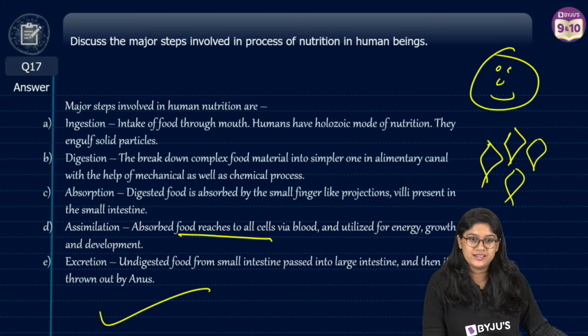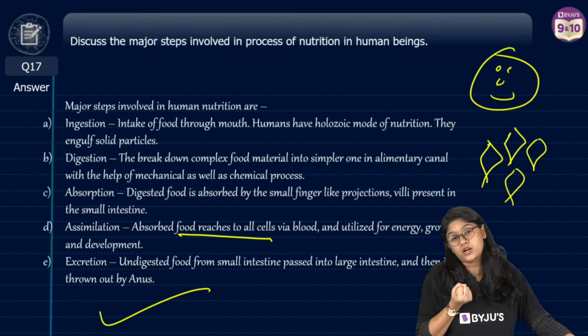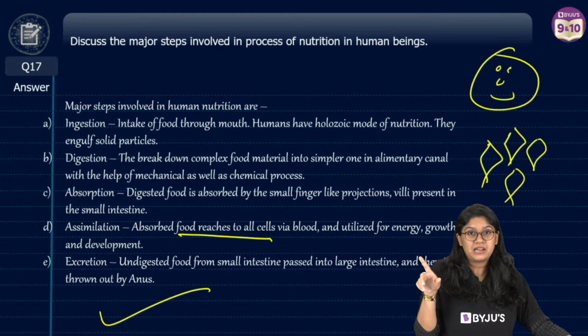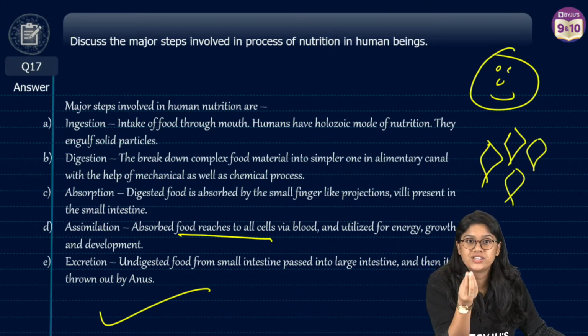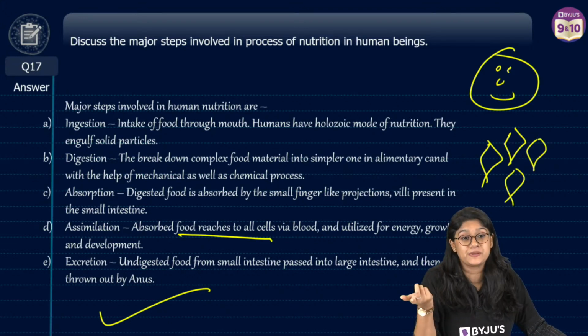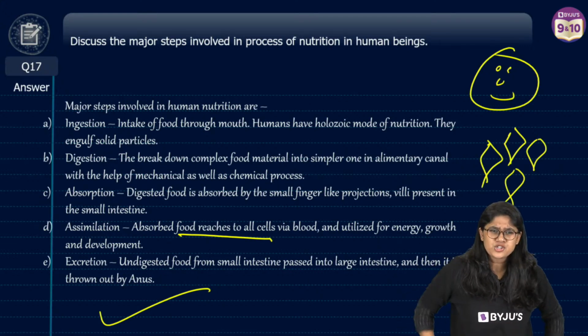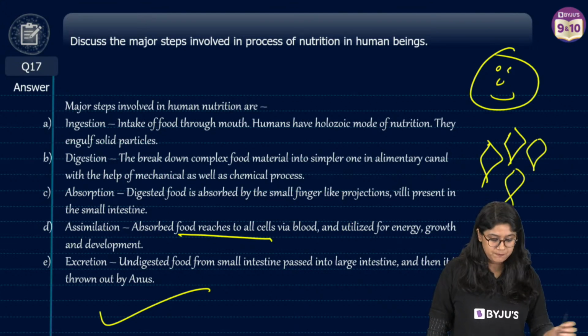Yes. Okay. Absorption and assimilation. Absorption is the absorption of the food through the villi into the body, right? Blood will be carrying that, and assimilation is giving the absorbed food to the cell, and utilization happens in the assimilation. Okay? I'm not sure what you're talking about. Are you talking about the excretion? Excretion is the removal of the nitrogenous waste from the body.